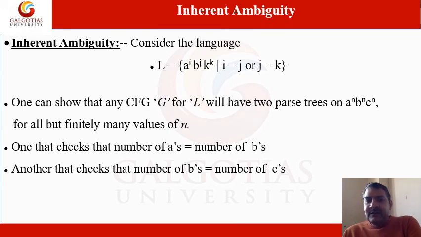There can be many values of n. One tree checks that the number of A's is equal to the number of B's, and the other will check that the number of B's is equal to the number of C's. This is the same point as we have written for this particular language. So what I am saying is that if a language is generated only by ambiguous grammars, then that language is inherently ambiguous.